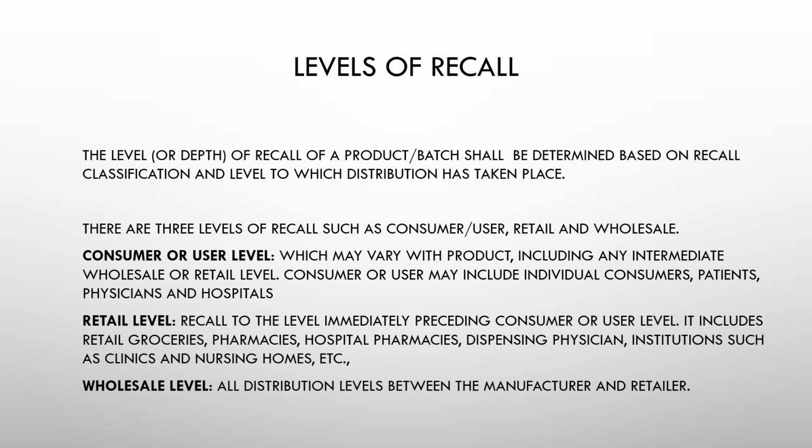So whenever the defective product has reached a level before the consumer, either at a retailer grocery, or at the pharmacy, or the hospital pharmacy, or at the dispensing level, that means the product to be recalled has reached a level where it could go into the market. So when we trace that it is at the retail level, we need to recall it from the retailer level itself. Next, wholesale level.